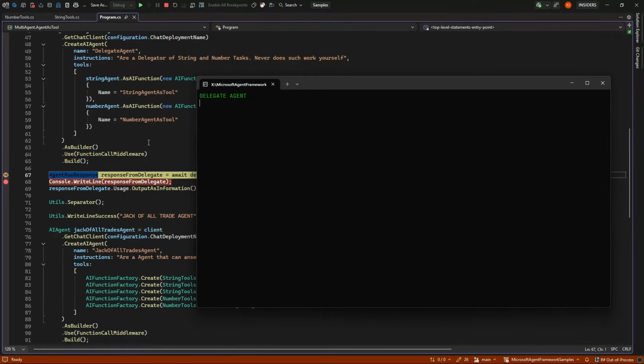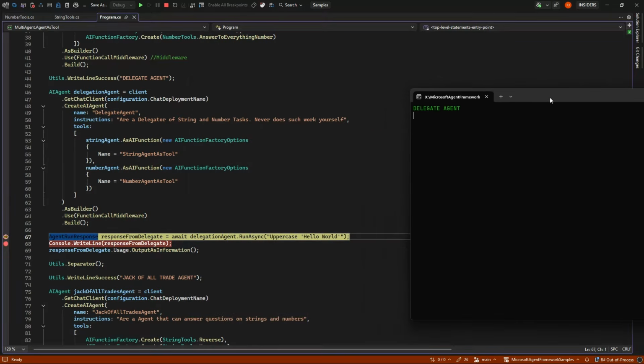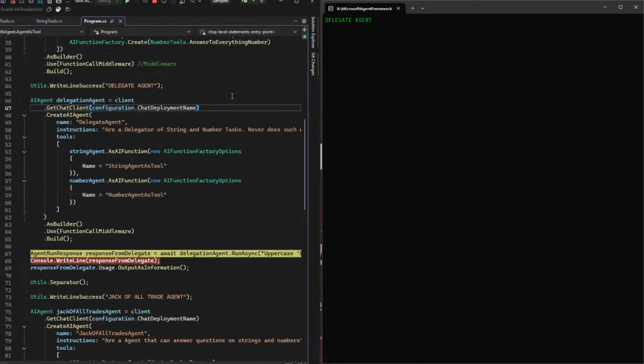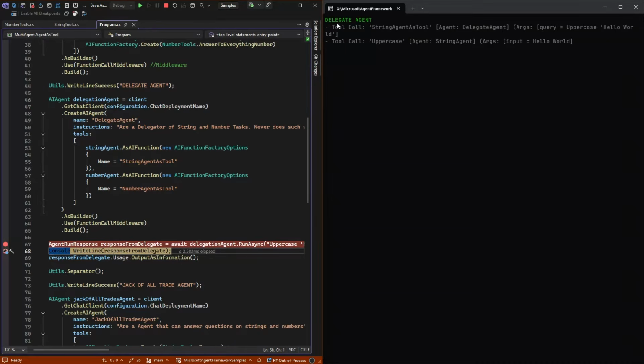Right now we are in the scenario of the delegate agent. Let me move this over so we can run it side by side. We see that it made a tool call to the tool called string agent as tool, so the other agent, and it was the delegate agent who did that.